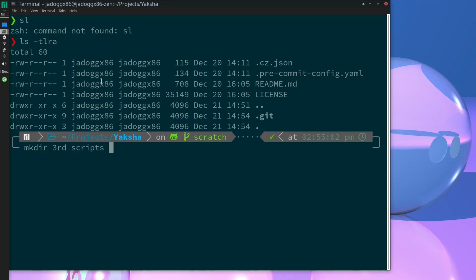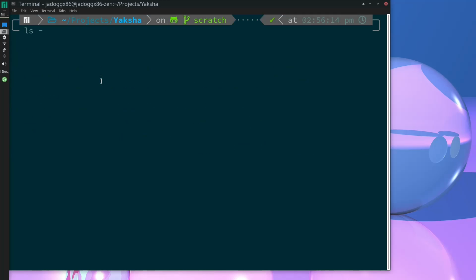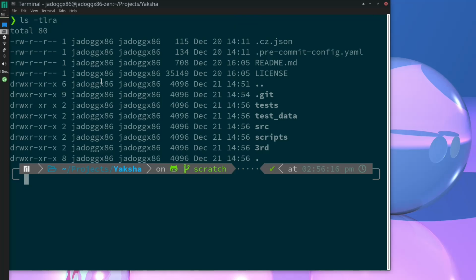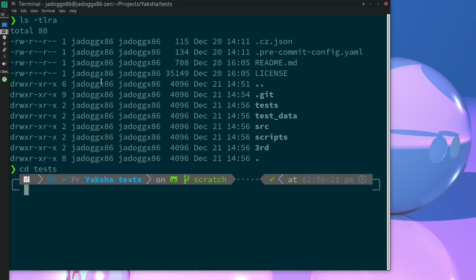So let's create the folders here. Third, scripts, source, test data, and tests. Alright, we created them. Now what we are going to do is simply go into these folders and create a file called .keep with a text like "do not delete". This allows us to ensure these folders are preserved in Git.